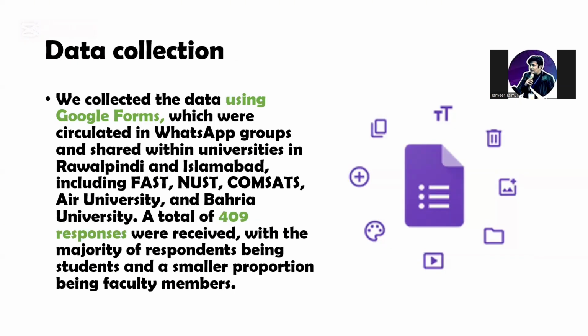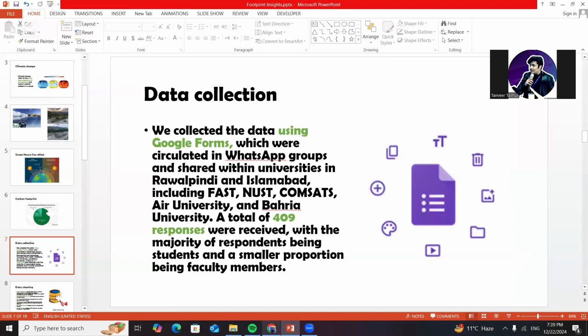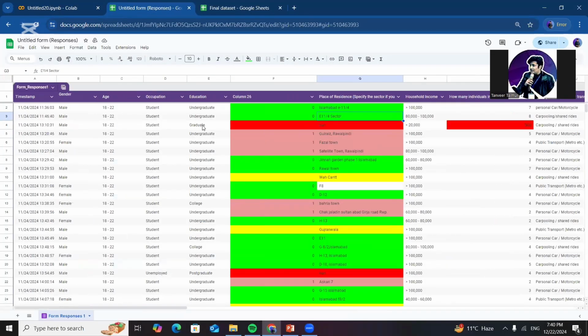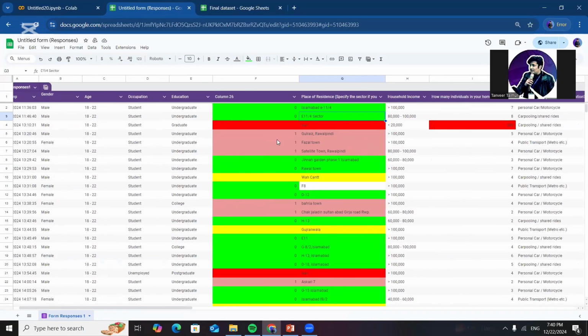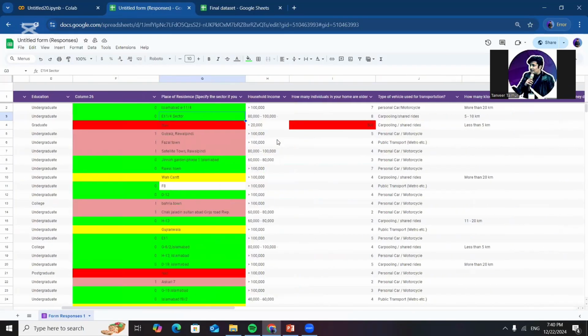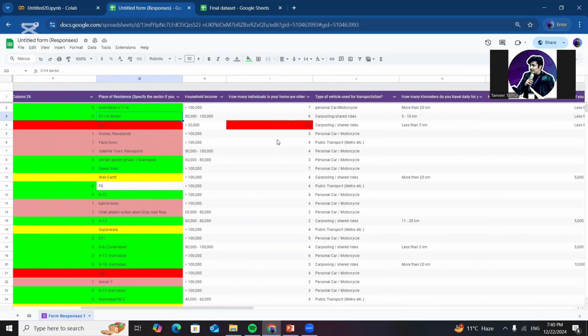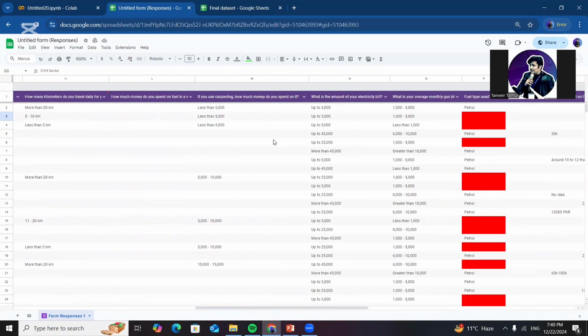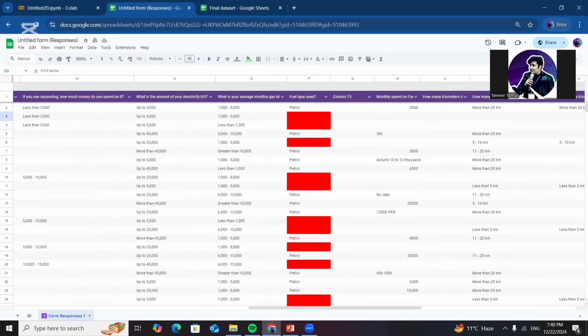We have collected our data using Google Forms, and around 409 responses were collected. So let's go to our data set to see what we have collected from the people. At the start, we were collecting some relevant information about themselves: gender, age, occupation, and so on. Then the Google Form was divided into three sections. Firstly, information about transportation, then information about the electricity bills, and at last information about the gas usage or gas bill.